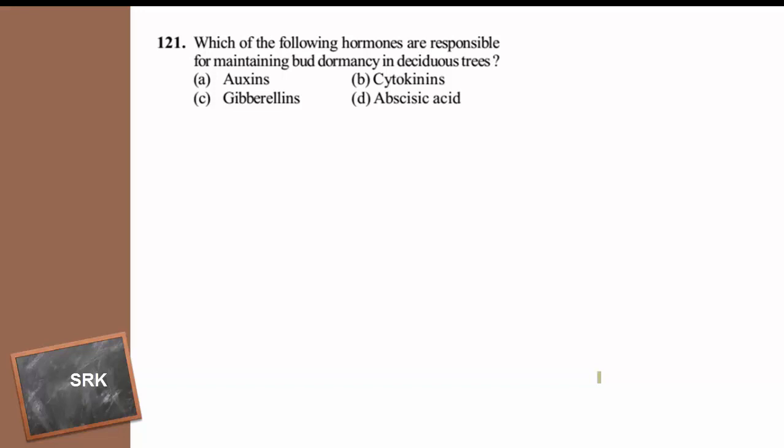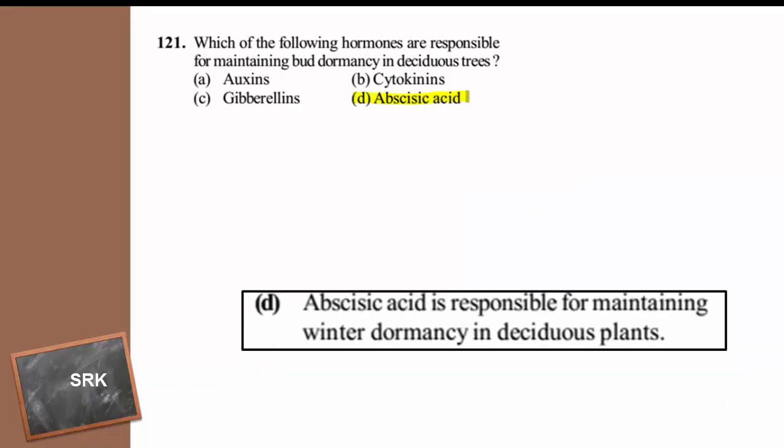Which of the following hormones is responsible for maintaining bud dormancy in deciduous trees? The bud dormancy in deciduous trees is due to the action of ABA, that is abscisic acid. It is responsible for maintaining winter dormancy in the deciduous trees.